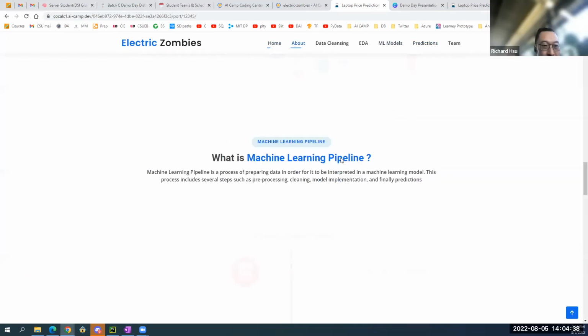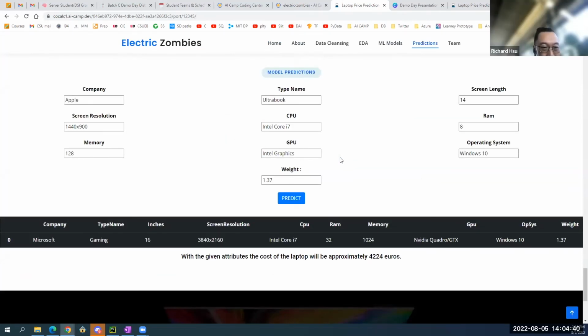I have a quick question. You put all these variables in to do a prediction. Have you ever compared it to what's actually out on the web? So we haven't compared it to the actual prices, because I think the data set we have is already scraped from the web. It's almost a similar data set, but we never actually compared the inputs we are giving, because there are some unrealistic things that are happening.